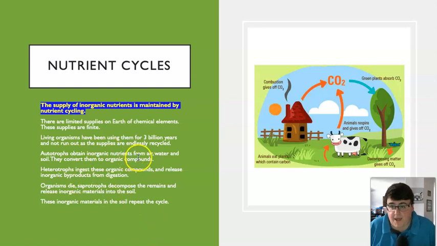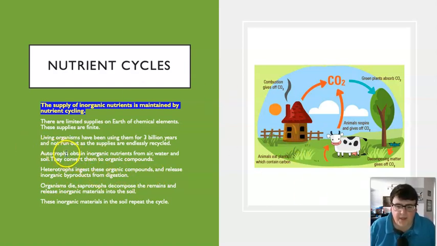The whole process of how these nutrients are cycled through the ecosystem starts with autotrophs obtaining inorganic nutrients from air, water, or soil, and they convert them to organic compounds inside their body through either photosynthesis or chemosynthesis, which we talked about in the last video. Heterotrophs then come along, and they'll ingest these organic compounds by ingesting and digesting the autotroph, and they'll release inorganic byproducts from this digestion, returning them to the air, where autotrophs can take them back up again.